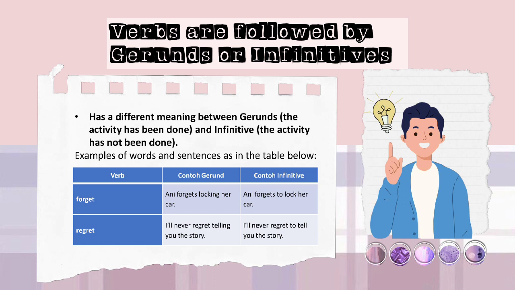Next, there is a different meaning between gerunds and infinitive. For gerund, the meaning is the activity has been done, and for infinitive, the meaning is the activity has not been done. For example, the verb is forget. Gerund: Annie forgets locking her car. Infinitive: Annie forgets to lock her car. Next verb, regret. I will never forget telling you the story is an example of gerund, and an example of infinitive is I will never regret to tell you the story. The examples have a different meaning.